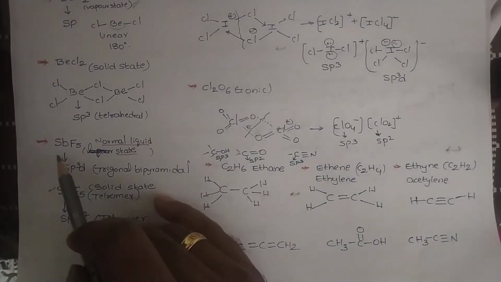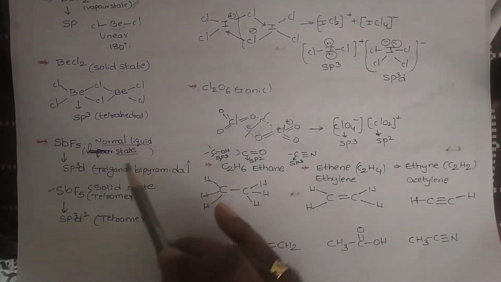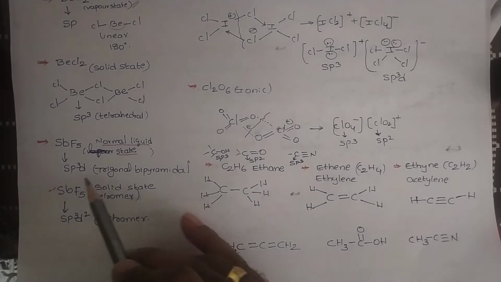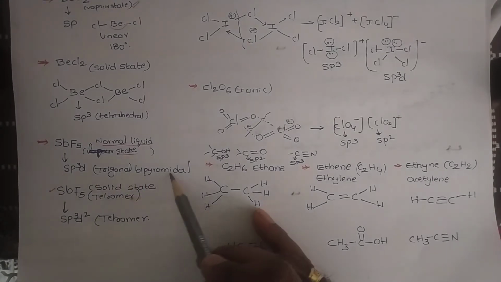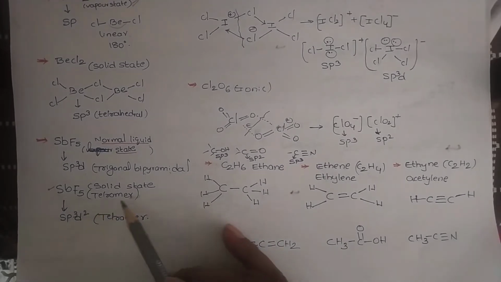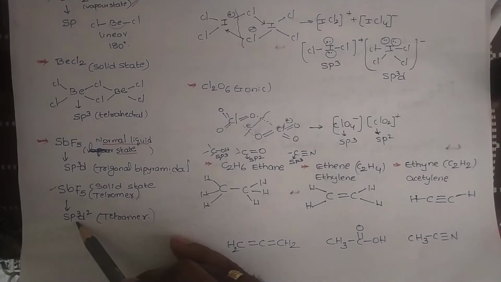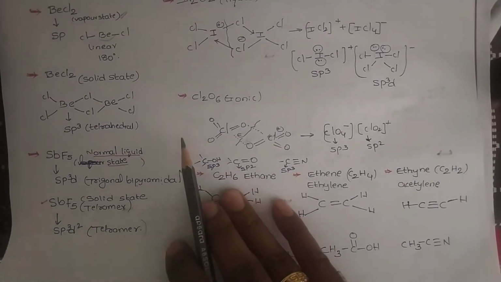And antimony pentafluoride, that is SbF5. In the normal state, it is sp3d hybridization. The shape of this molecule is trigonal bipyramidal. But in the solid state, it exists as a tetramer. In this tetramer, it undergoes sp3d2 hybridization.